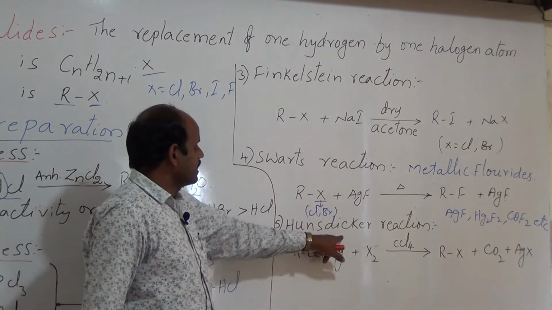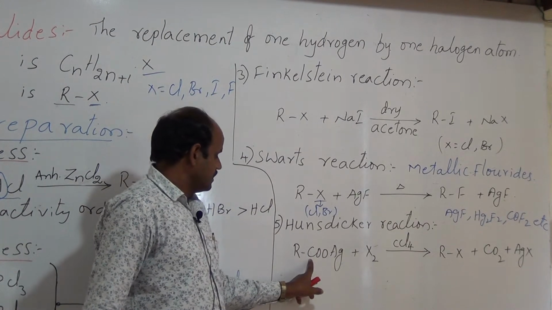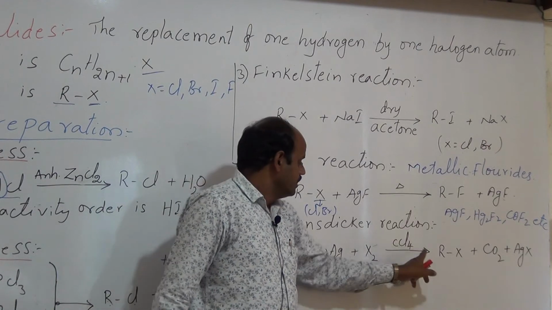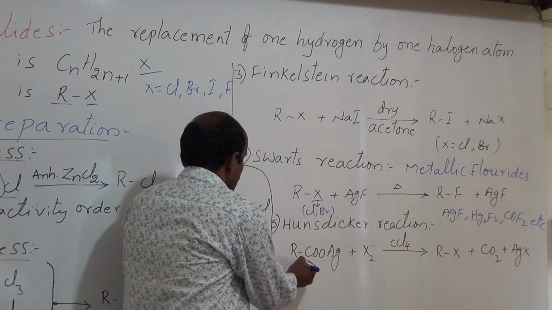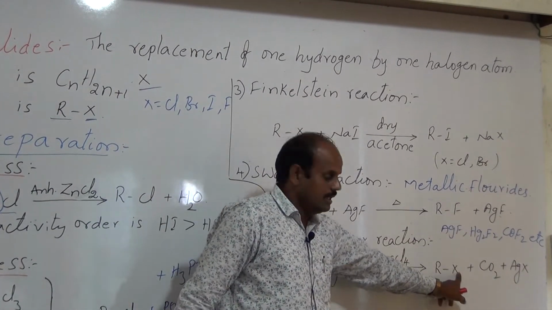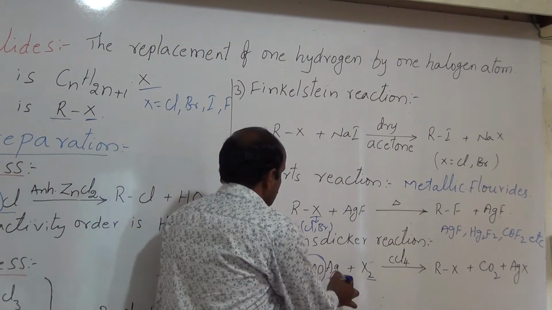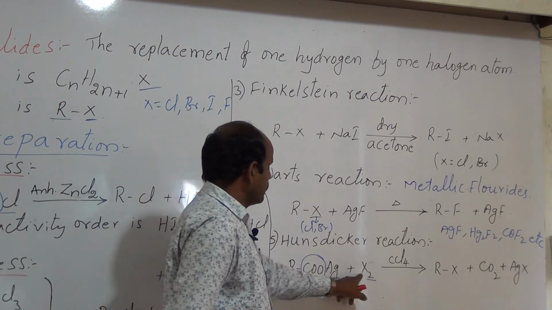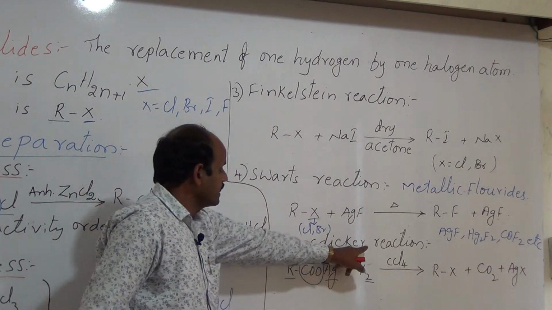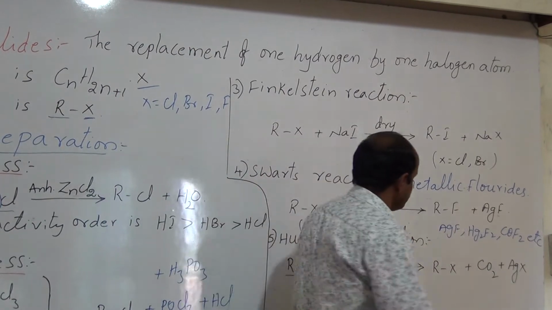Next one is the Hunsdiecker reaction. Hunsdiecker reaction means silver carboxylates react with halogen in the presence of carbon tetrachloride, and it gives alkyl halide. Here the alkyl and one halogen atom combine together to give alkyl halide, and CO2 is removed, and the silver and one more halogen atom combine together to give AgX. So this reaction is called the Hunsdiecker reaction, and it is used for the preparation of alkyl halides.